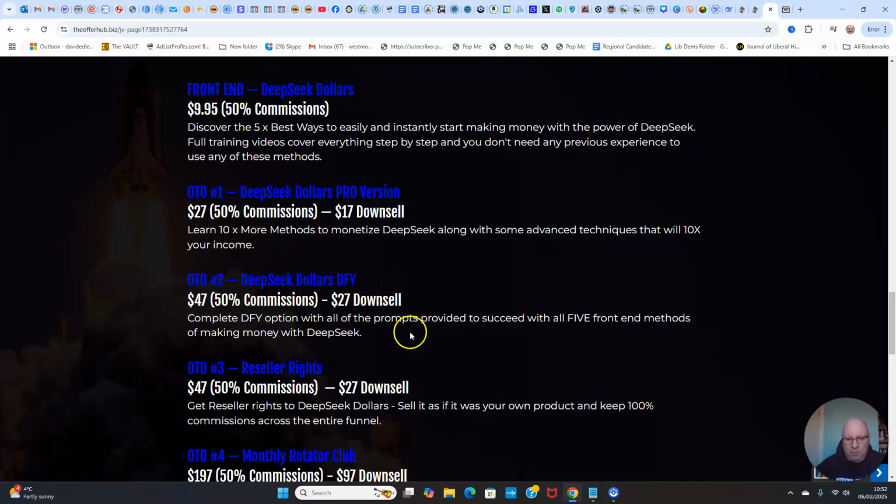All you have to do is copy and paste the prompt appropriate to the method that you want to use into DeepSeek, and it will give you fully spelled out step-by-step instructions for how to monetize that particular method. So we've taken all the guesswork out for you. If you're confused and new to this and you don't know exactly how to ask the right questions, well, I strongly recommend that you do pick up these done for you prompts, because it will make sure that the information that you put into DeepSeek is absolutely right and that you will get the right answers out to enable you to succeed with the method that you've chosen to deploy.